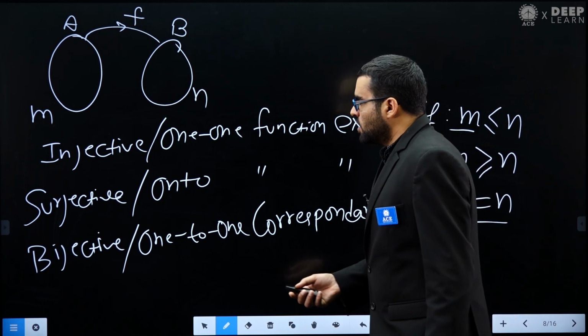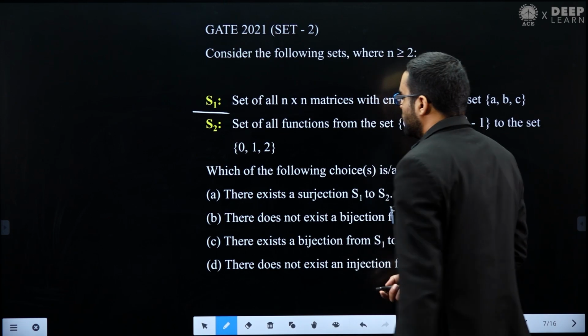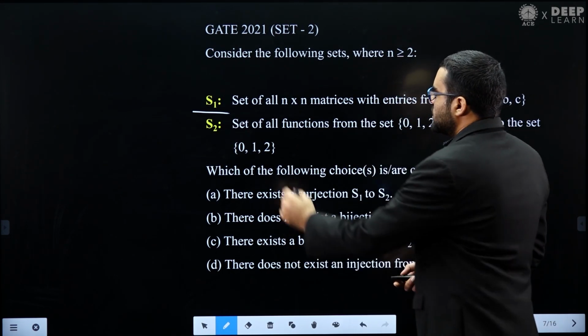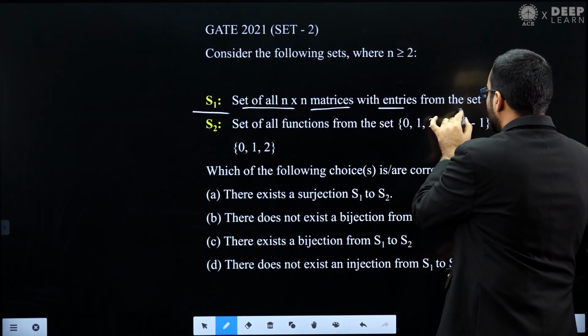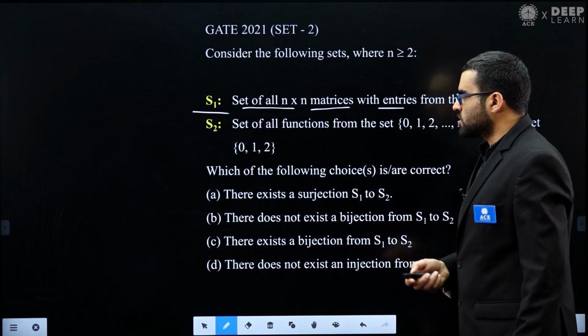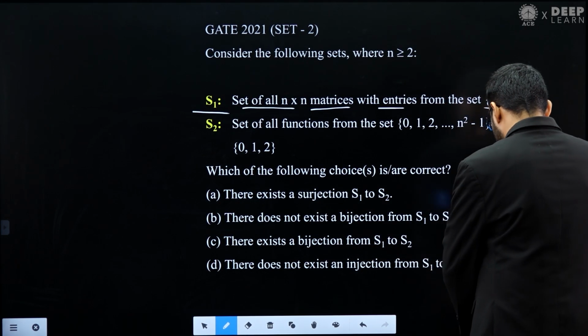Now let's see. In this question, set S1 is given to you. Set S1 is the set of all n by n matrices with entries from the set {A, B, C}. So you are creating matrices. Let's see.